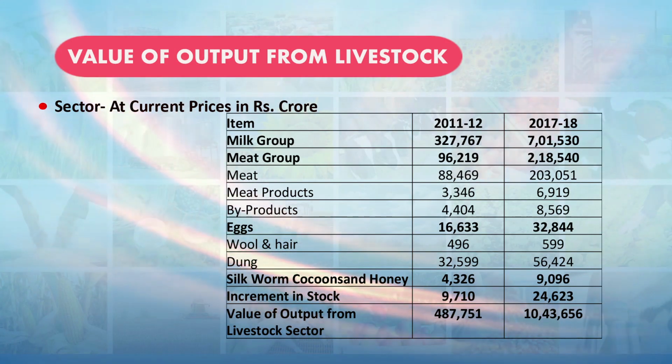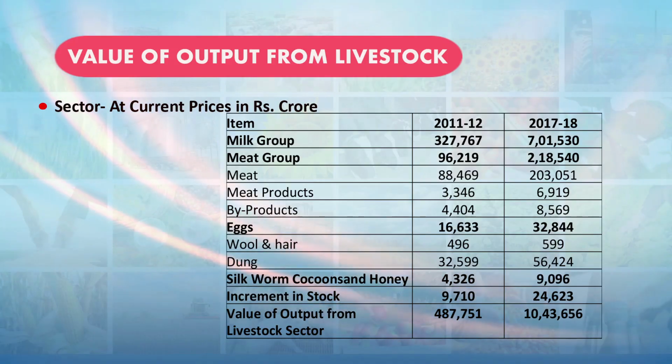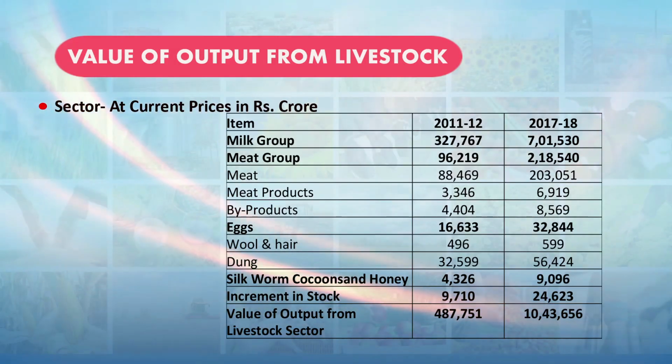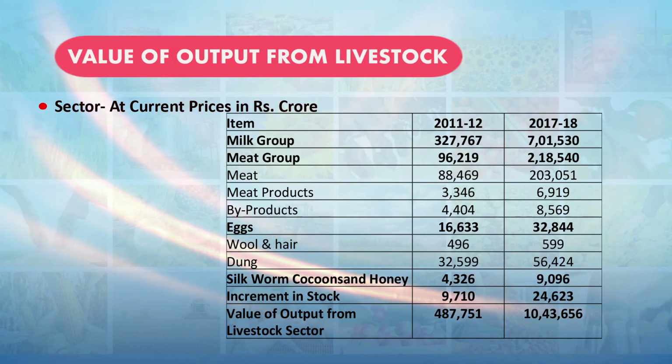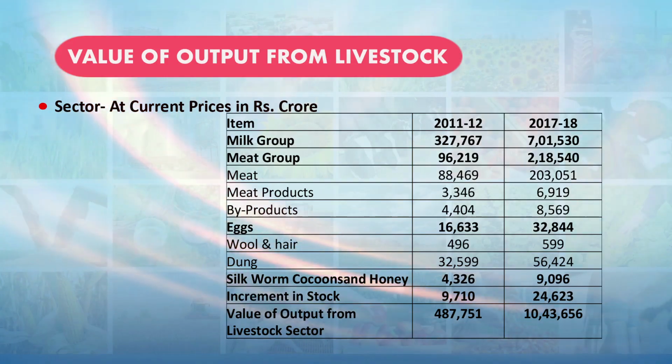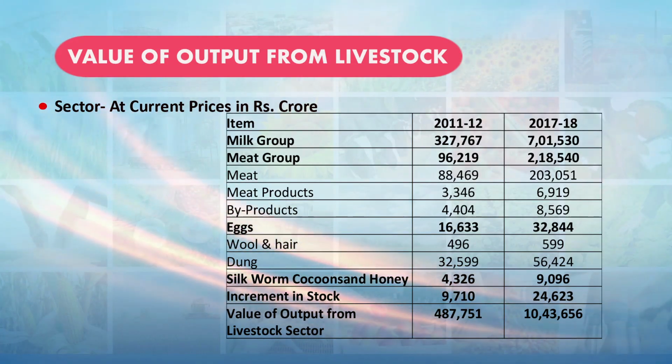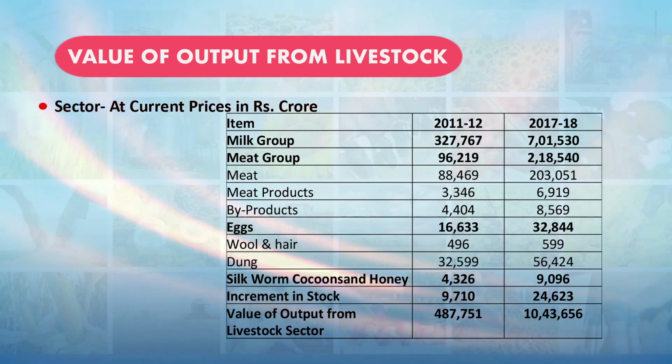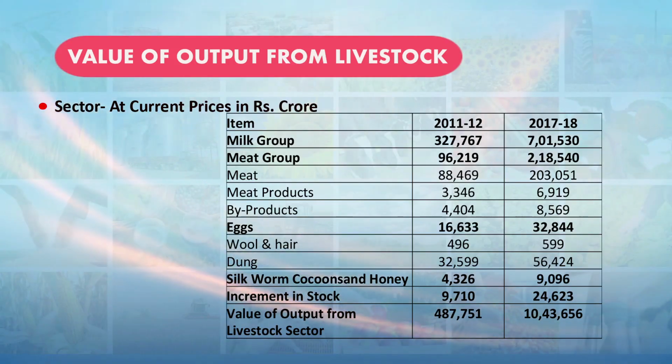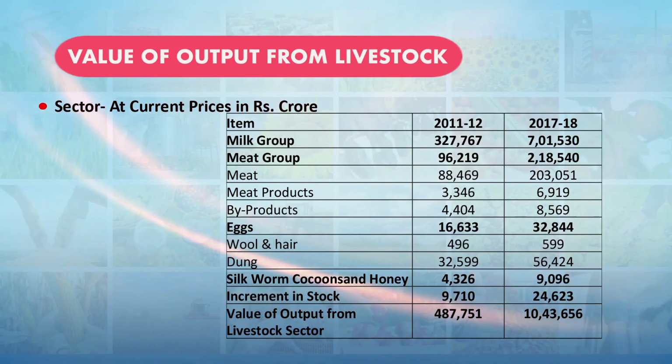So, value of the output from the livestock sector was 4,87,751 crore rupees in the year 2011-12, which has increased to 10,43,656 crore rupees in the year 2017-18. So, in the last 6 years we can see the increase in the value of the output from the livestock sector is more than 2.5 times. So, there is a very good growth in the value of the output of the livestock sector over the period of time.